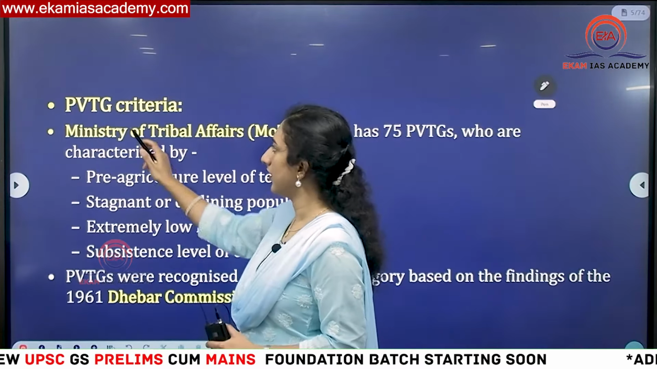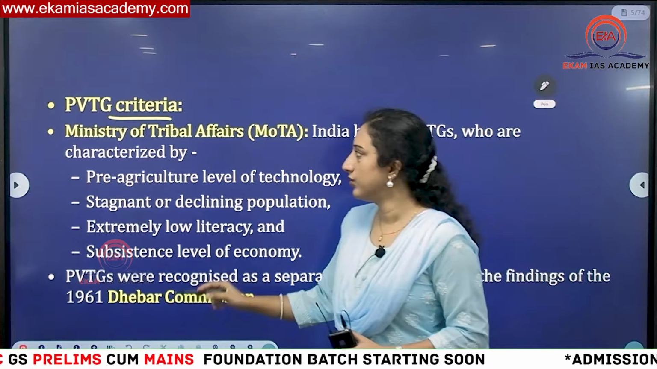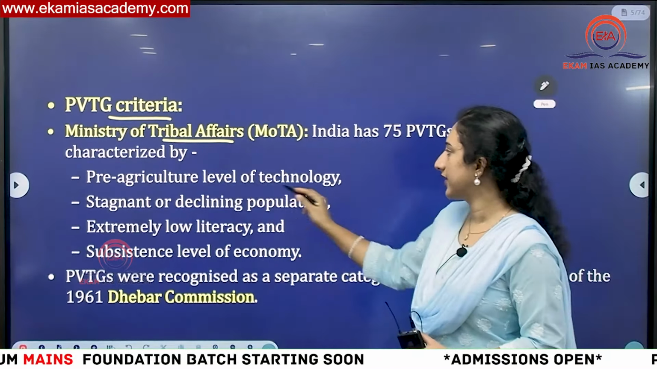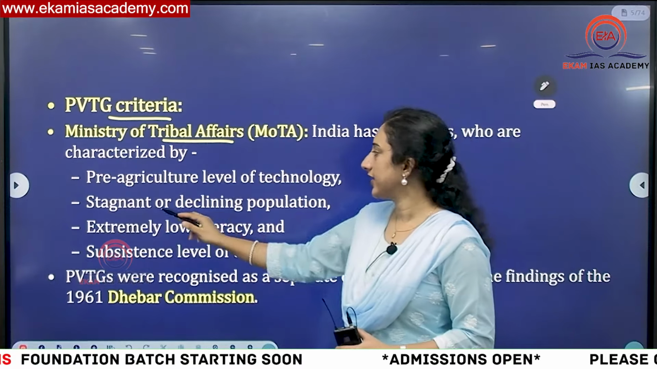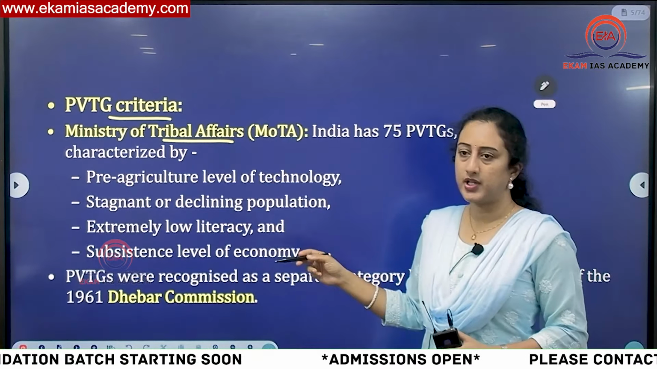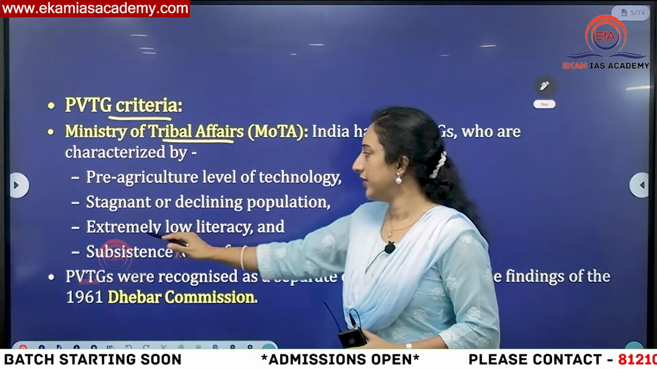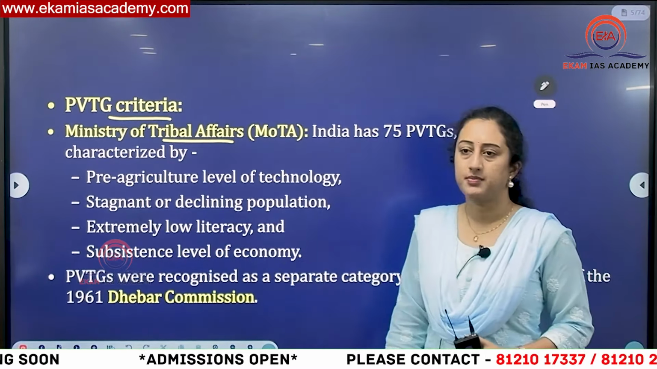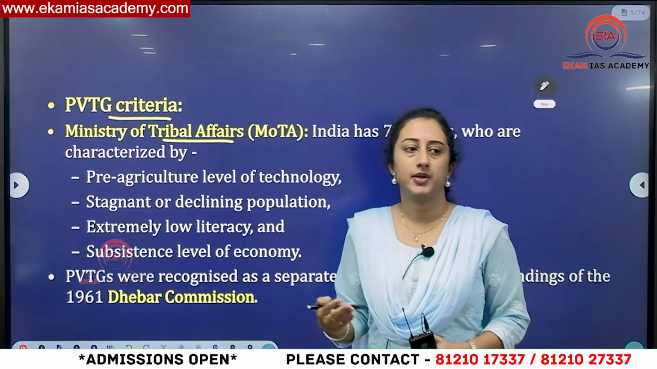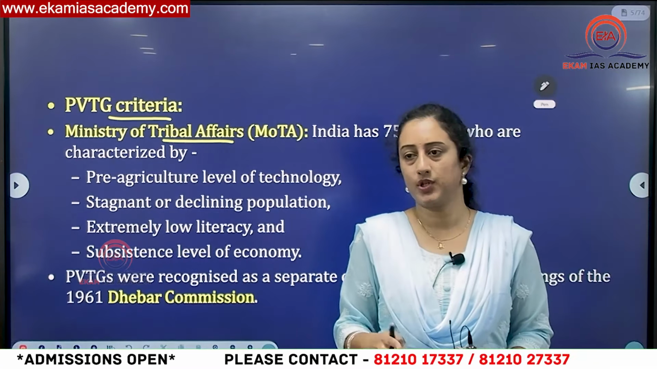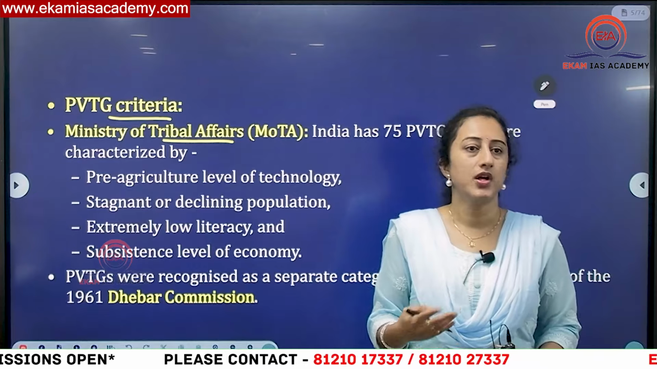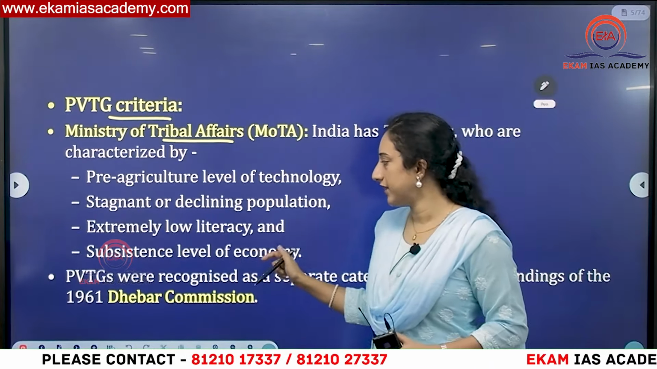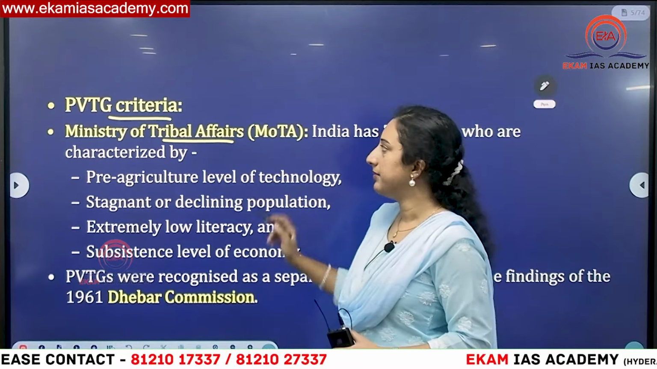Then you can see the PVTG criteria. Who is defining this is the Ministry of Tribal Affairs. These are the criteria: pre-agriculture level of technology, stagnant or declining population. Okay, their population is not growing at all, and you can see extremely low literacy, subsistence level of economy. Subsistence means they'll prepare food for themselves, that's it. They don't have excess and they don't engage in much market economy. Okay, so that subsistence level of economy is also practiced by PVTG people.